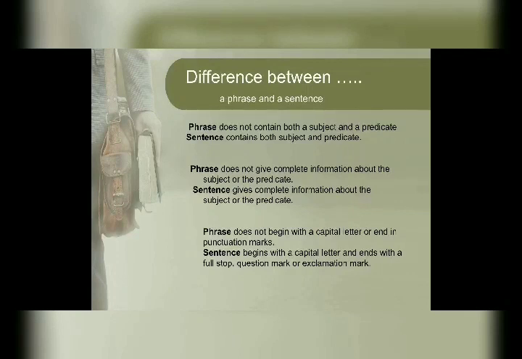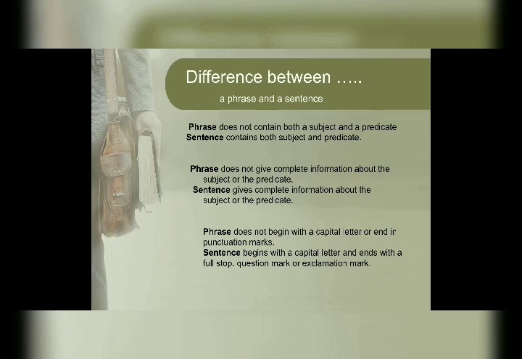Now let's understand the difference between a phrase and a sentence. First, a phrase doesn't contain both subject and predicate. You have already learned in your previous class that a sentence has two parts. One is the subject and another is the predicate. A phrase doesn't have a subject. If it has a subject, it doesn't have a predicate. It contains only one part, either the subject or the predicate. But a sentence contains both the subject as well as the predicate.